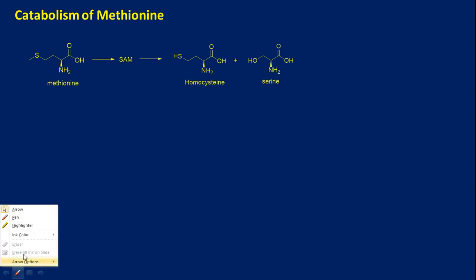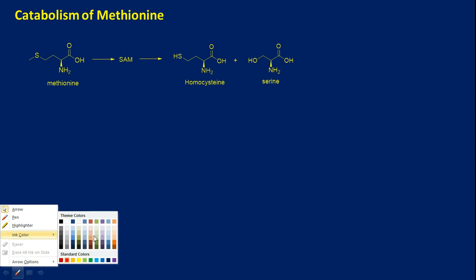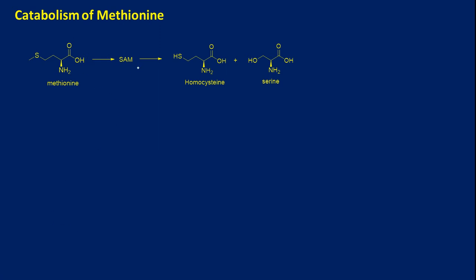Catabolism of methionine. Now let's see how methionine actually gets degraded in our body. Let's have a comprehensive look. Up to this point we know that methionine becomes S-adenosylmethionine, and then upon degradation it gives us homocysteine.